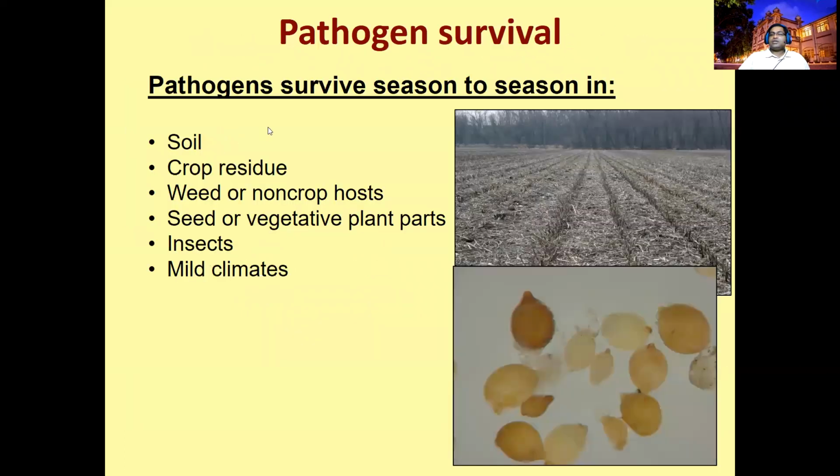It can be there in the soil. It can be there in the crop residues. It can be there in the weeds. It can be there in the vegetative and plant parts. Especially in viruses, it can be there in the insect vectors, or in the mild climates. Mild climates mean it will be there in the moisture. It's short term. For example, fungal spores, viruses and bacteria will be there in the moisture. That is called mild climates. It's season to season, how and where these pathogens are surviving.